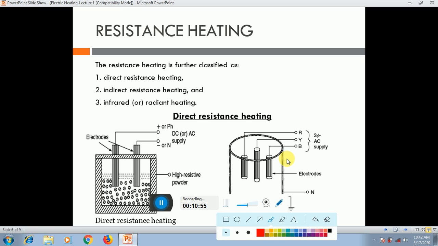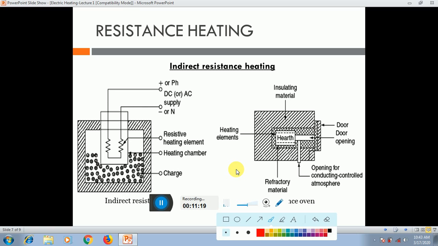Basically, we know that electric boilers can be used in industries, and industries mainly use the three-phase system. The body part we can give to the neutral, and if I give DC, this one is the outlet.